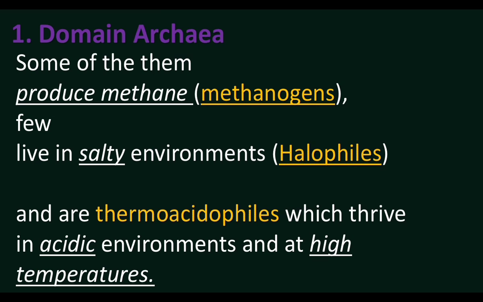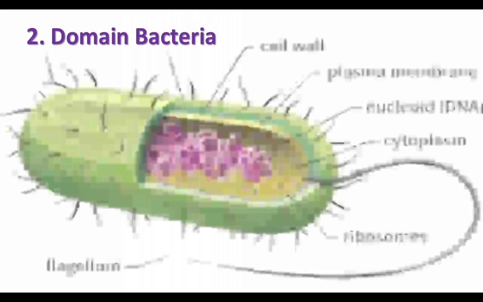Acidophiles live in high acidic environments. Thermophiles live in high temperature areas. Thermoacidophiles live in acidic environments at high temperature. Halophiles live in salty environments. Methane is produced by methanogens. The second domain is bacteria.